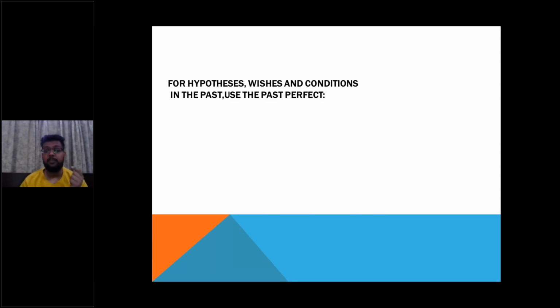For hypothesis, wishes, and conditions, we use the past perfect tense. It was very dangerous. What if you had got lost? So somebody has done something and it was dangerous, but he or she has done it. So in the present, we are speaking about it. So here we have made use of the past perfect tense.